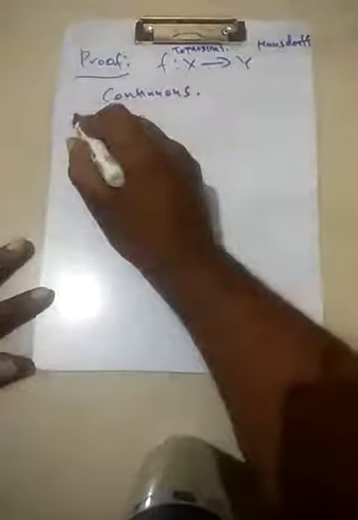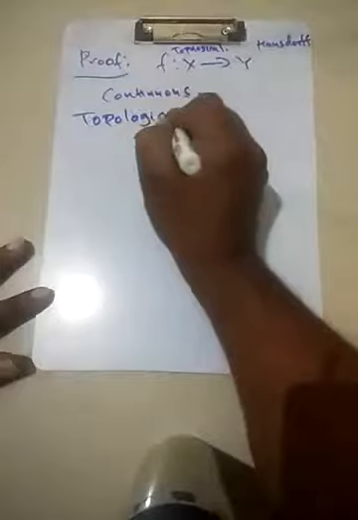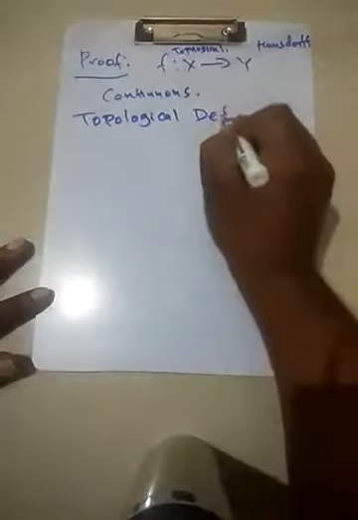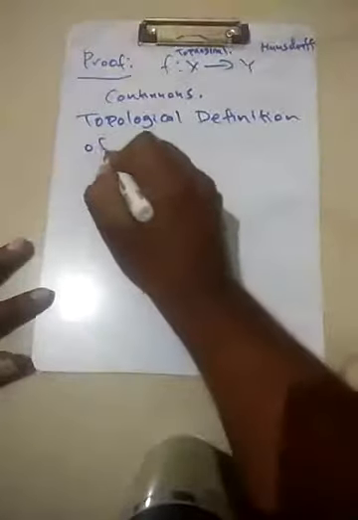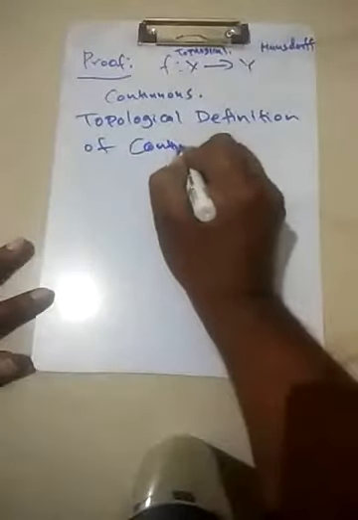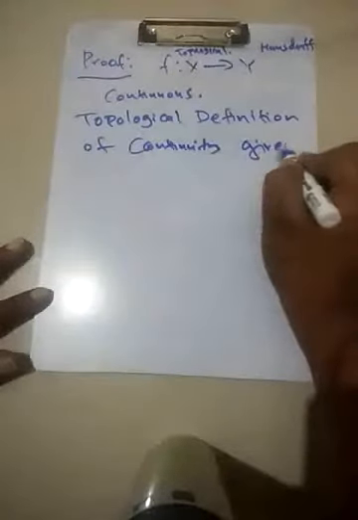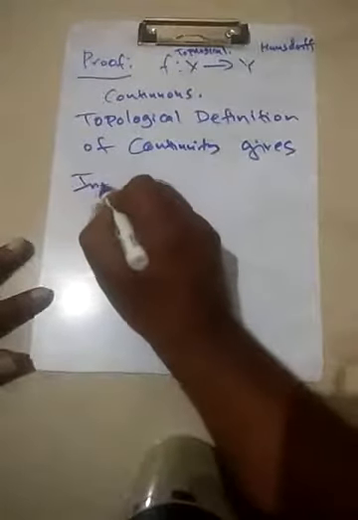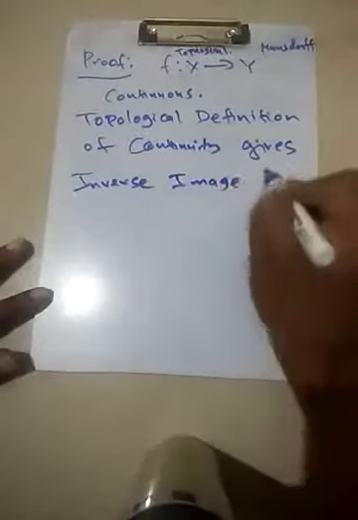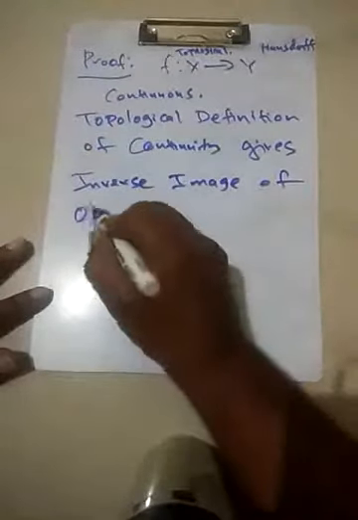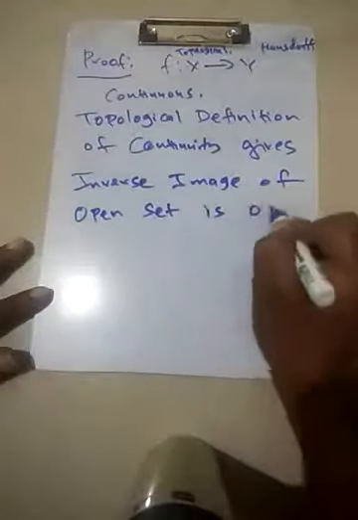So the topological definition of continuity, what does it give? It gives that the inverse image of an open set is open.